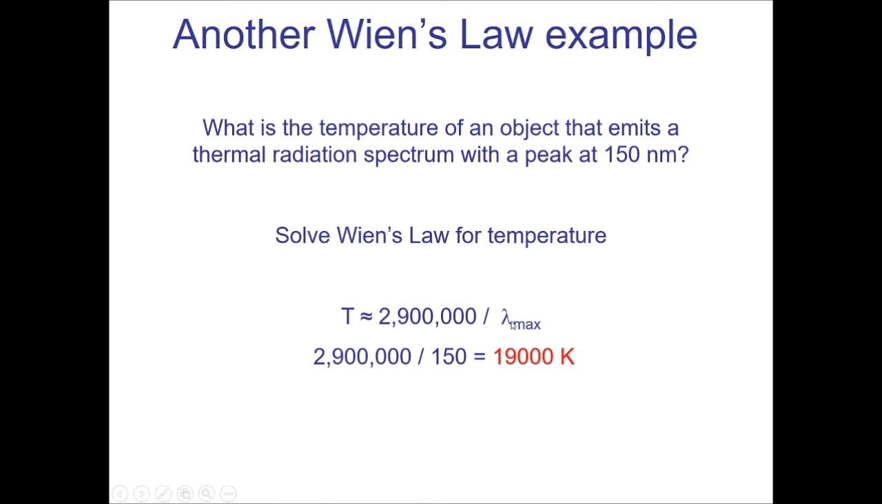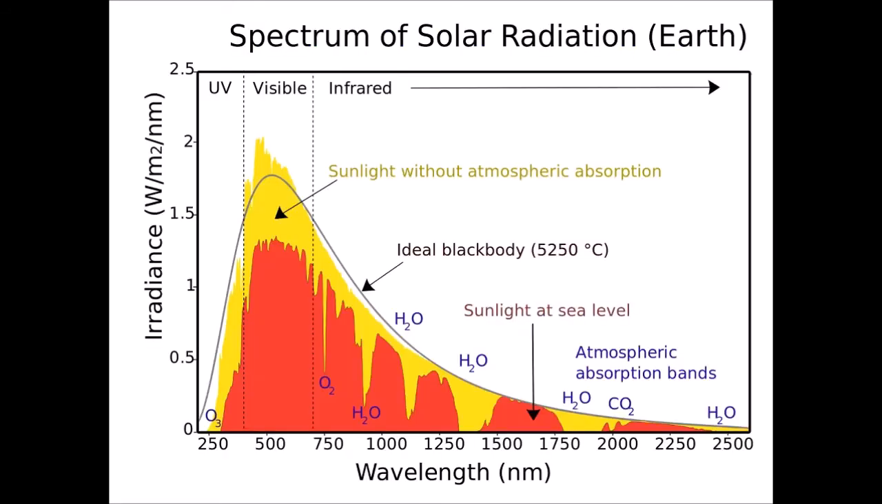2.9 million divided by 150 is 19,000. So this object is 19,000 Kelvin. It is significantly hotter than the examples I showed you, and that's not uncommon for a star to be that hot. Fahrenheit-wise, that would be around 35,000 or so Fahrenheit. So pretty hot. All right. Okay.